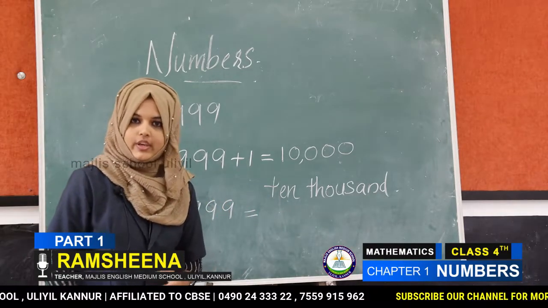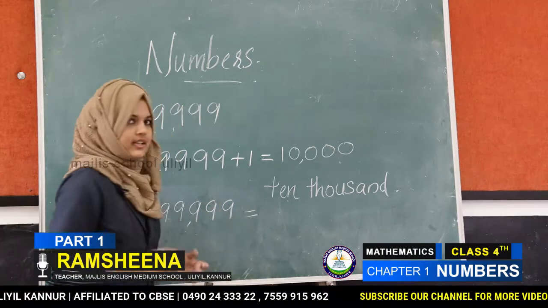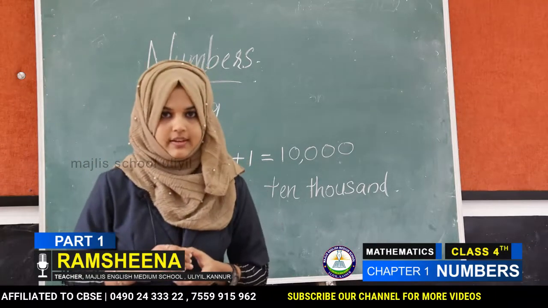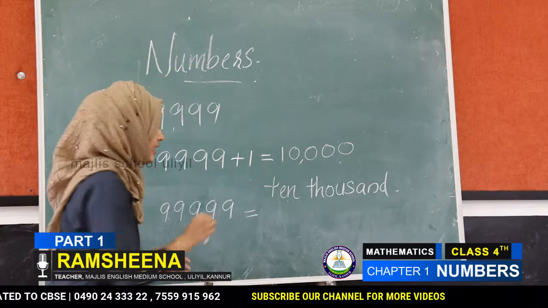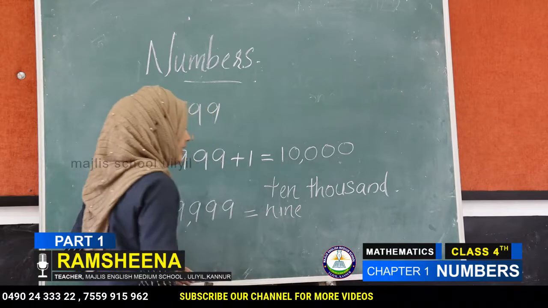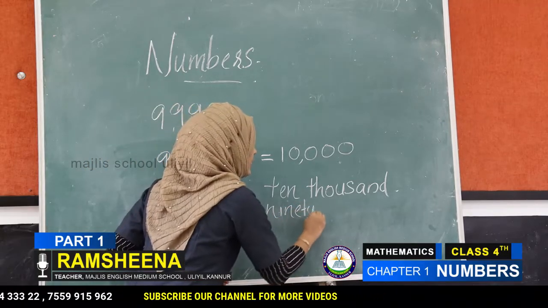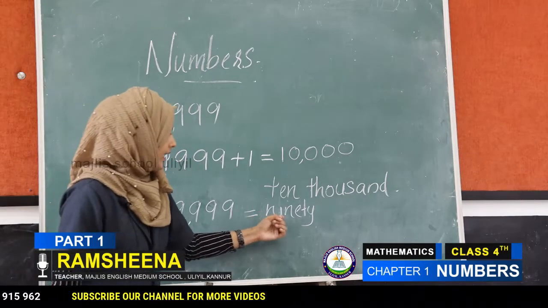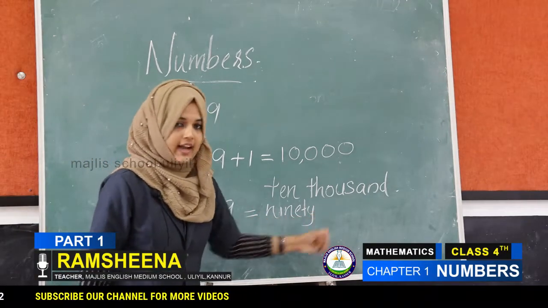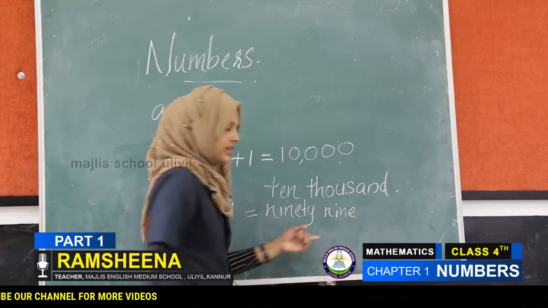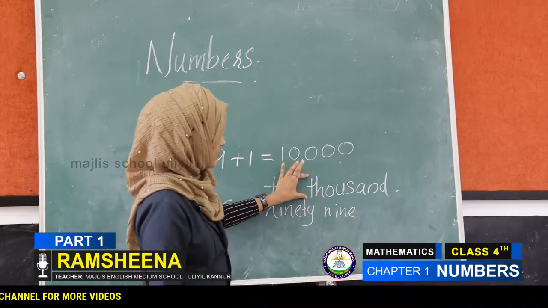Then in words, what is the spelling of 99,000? 99. N-I-N-E, 90. N-I-N-E-T-Y. What is the spelling of thousand? T-H-O-U-S-A-N-D.